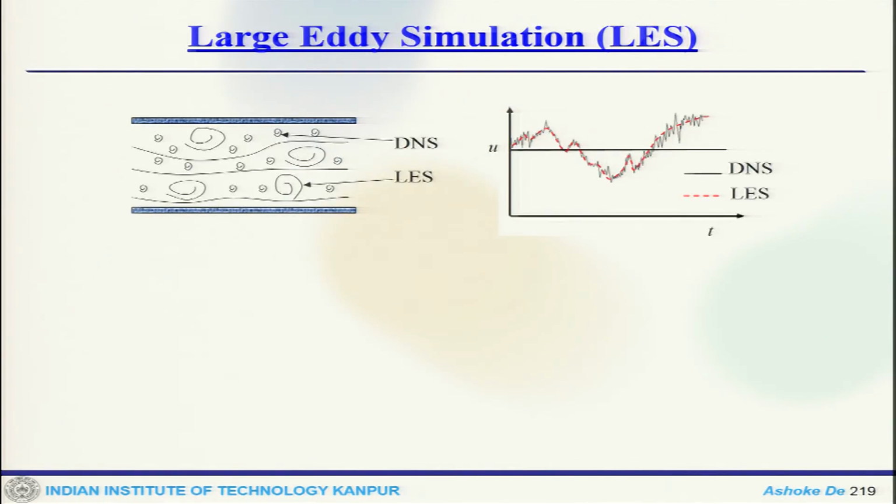Now, the second approach is LES, which is in between. This is also 3-dimensional, and it is not like DNS, but it is also computationally very expensive, especially for wall bounded flows. In LES, it solves for large scale motions and models the small scale motions. The premise of LES is that the large scale motions contain most of the energy, and the small scales are more universal in nature. That is why.